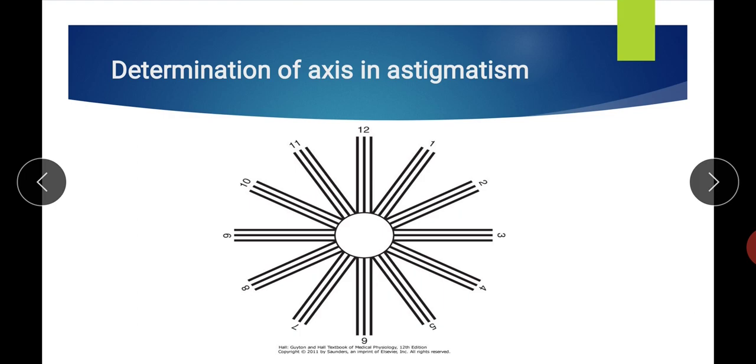And astigmatism is more corrected by a contact lens rather than the normal spectacles which are made of glass, because the normal spectacles remain somewhat in front of the actual eye, while the contact lens remains in contact with the actual corneal surface. So astigmatism is better corrected by a contact lens than by spectacles.